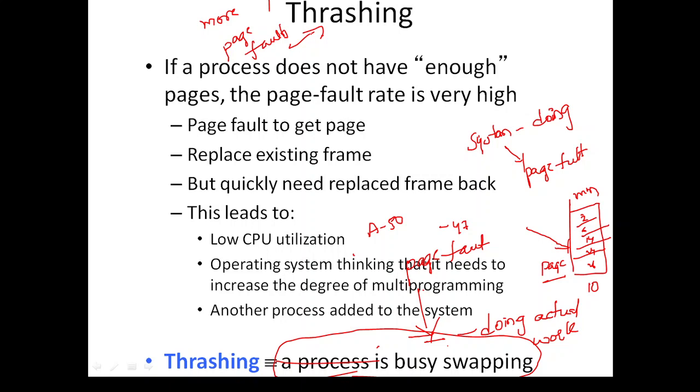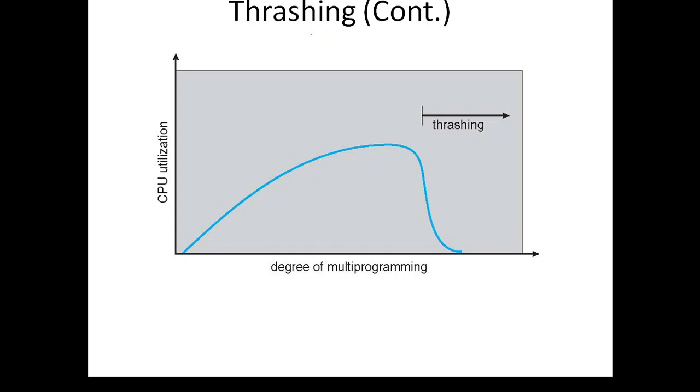So that is thrashing. With thrashing, the degree of multiprogramming and CPU utilization are reduced. Why? Because instead of doing much more work, it wastes time on busy swapping. So thrashing is nothing but busy swapping. That condition we call thrashing.